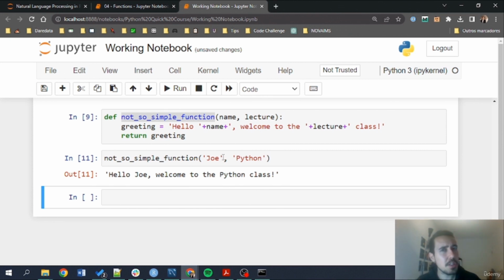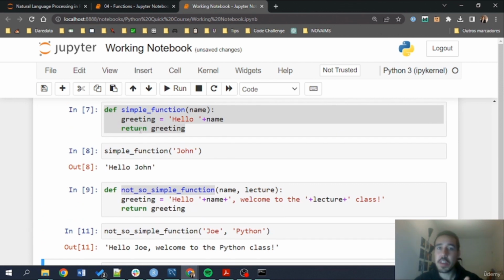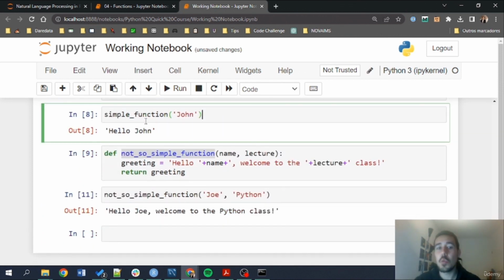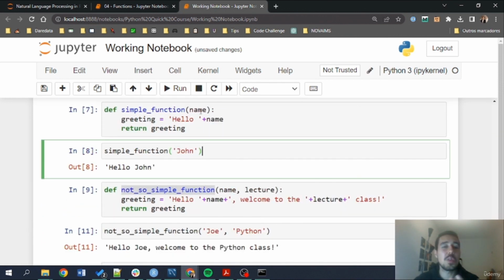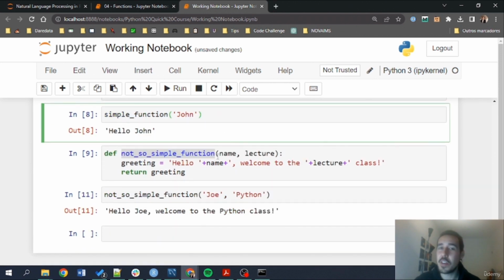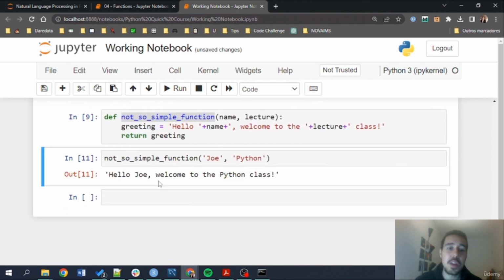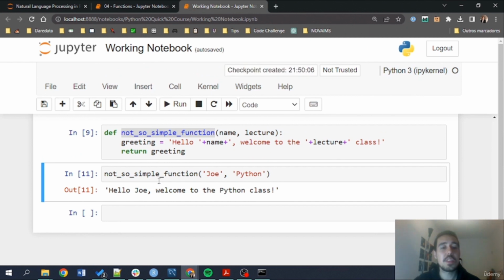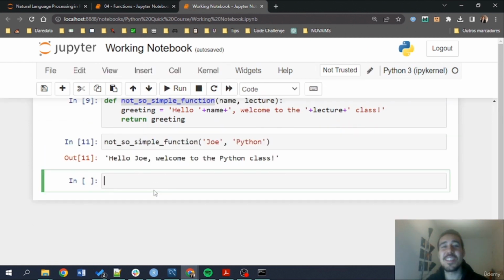Okay, very important in this lecture that we've learned defining functions using the def keyword, running those functions, and also how we create arguments in our function that we can call later. Okay, very cool. I'm going to save this. That's it. This is our basic introduction on Python functions. Play around with these functions to see if you can also create some cool stuff, and also check the notebook where we have some more examples that you can follow to get a bit more familiar with this concept.